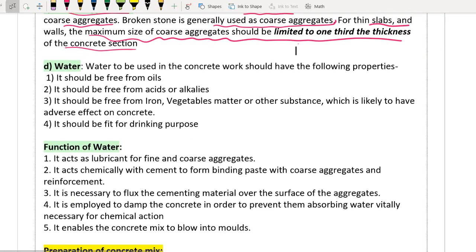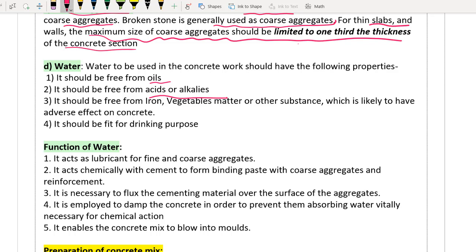Next is water. I have told you whatever is bad for you is bad for your concrete also. So it should be free from oils, acids and alkalis. So you have to maintain the pH. It should not be too acidic, it should not be too alkaline.